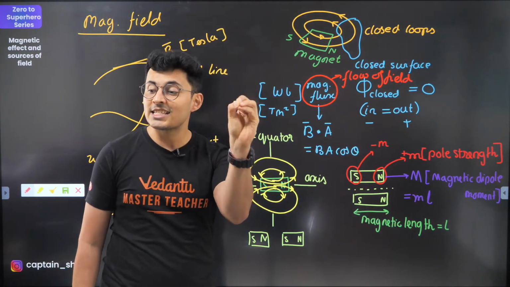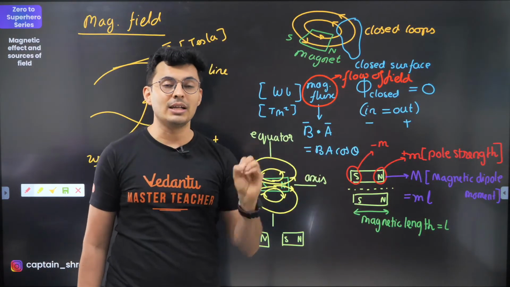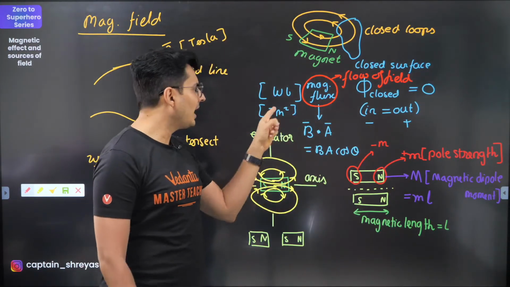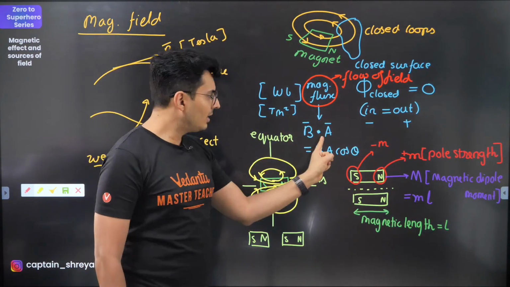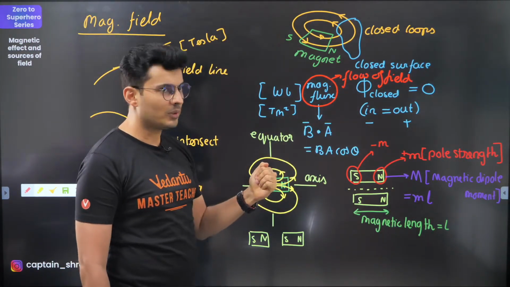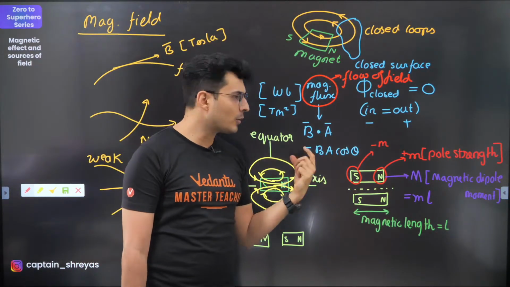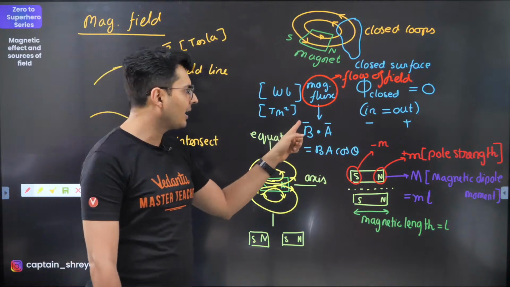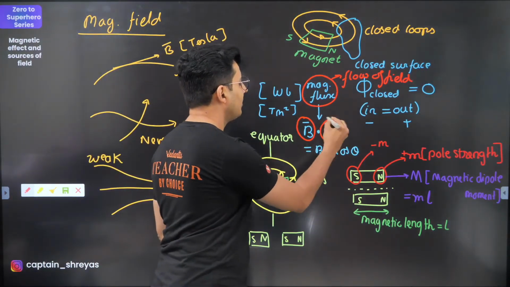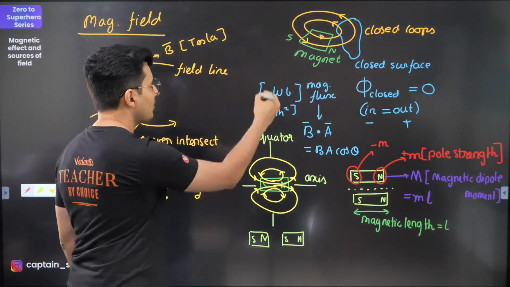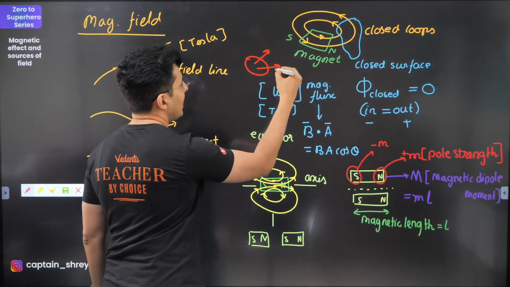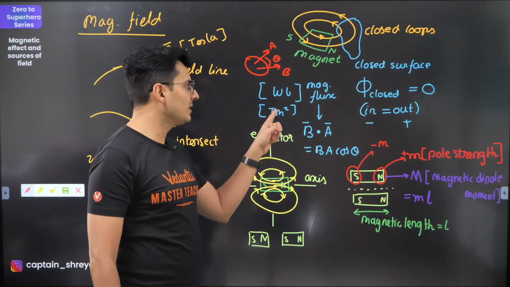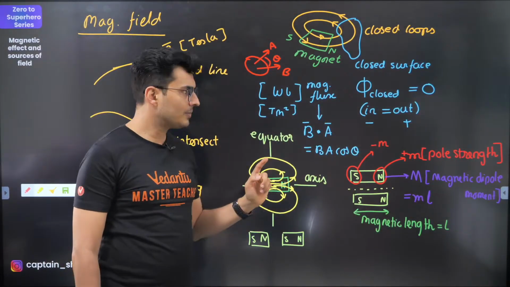Same way, magnetic flux will be the magnetic field into the area, but there is again a dot product as usual. If you want to get rid of the dot product, the magnitude will be BA cos theta, where theta is the angle between the magnetic field and the area vector. So if you have an area like this and the magnetic field is this way, this is theta. So BA cos theta gives you the magnetic flux.